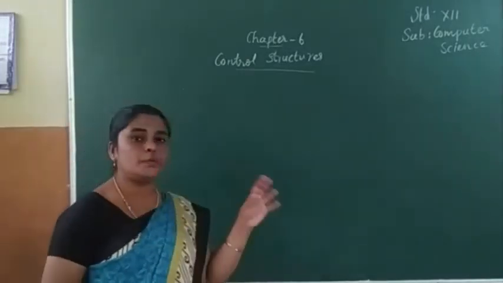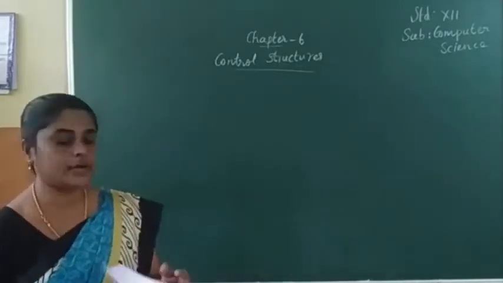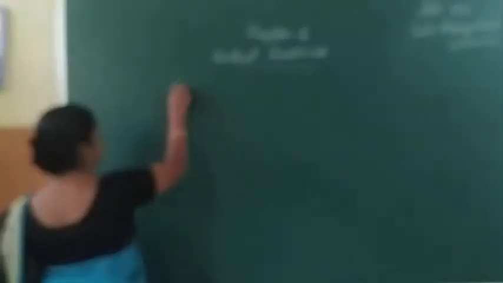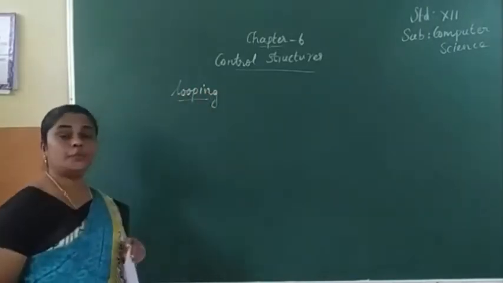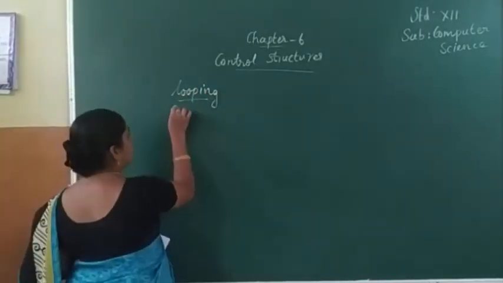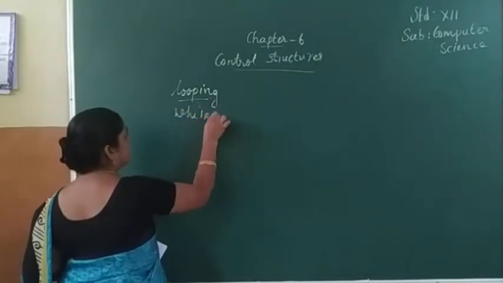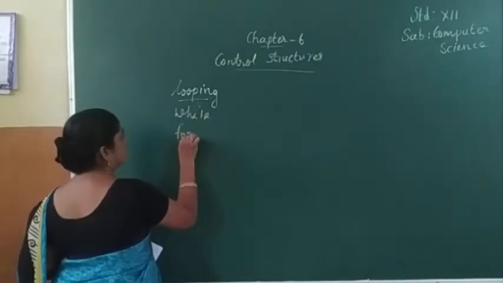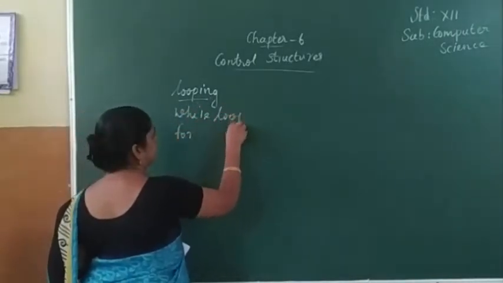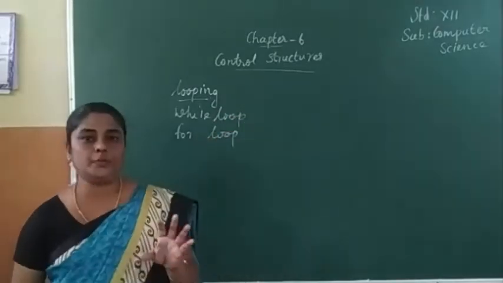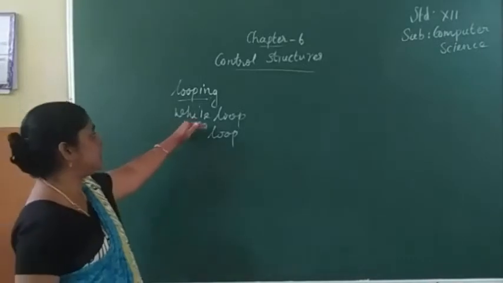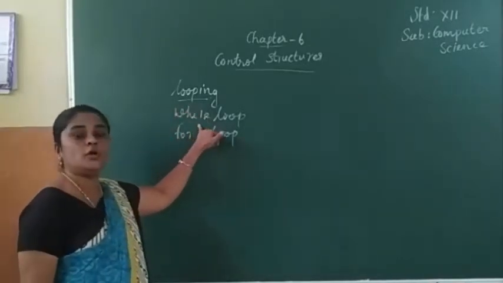So in this looping there are two types. We studied looping, two types. What are the two types? While, for loop. These are the two types of looping. Now next, which loop we studied? We studied about while loop.